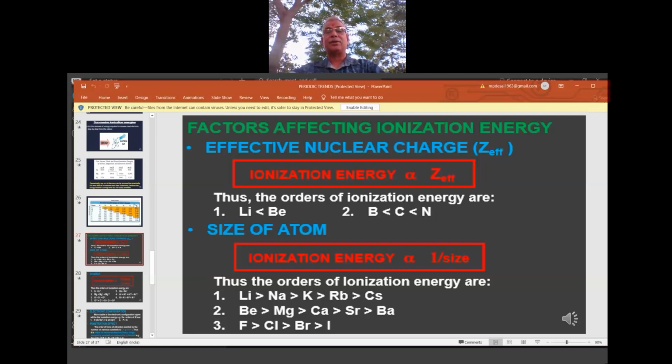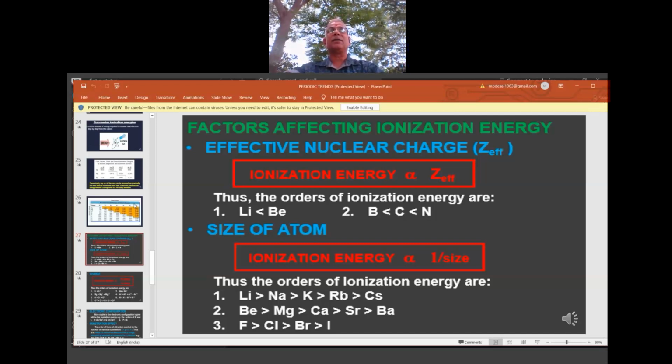Lithium is 2 1, beryllium is 2 2. So lithium is towards the left side of beryllium, or beryllium is on the right side of lithium. If you see the second period on the modern periodic table, their positions. That means if you move from lithium to beryllium, you are moving from left to right.